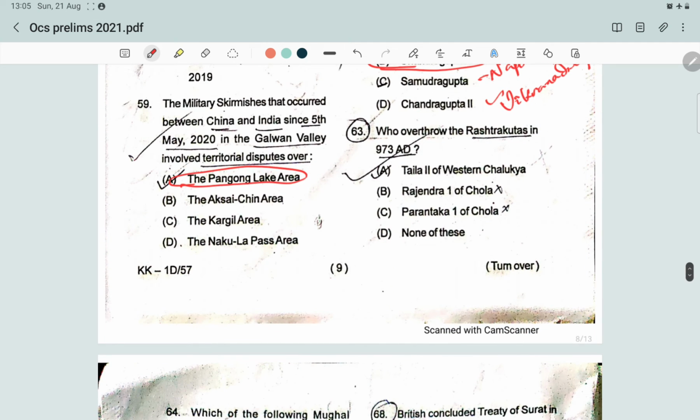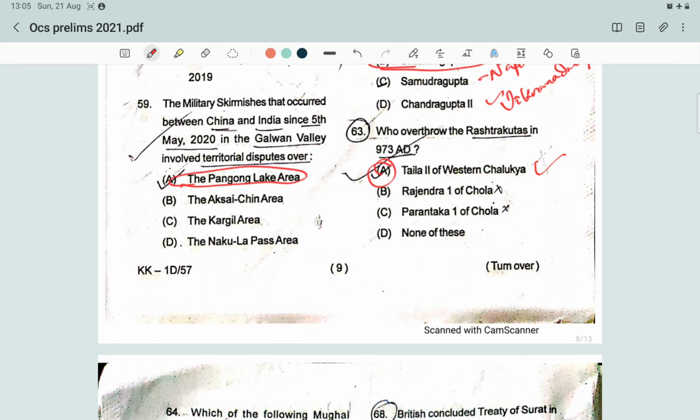Next question. Who overthrew the Rashtrakutas in 973 AD? In 973 AD, the Rashtrakuta dynasty was overthrown by Taila II of Western Chalukya, who was a feudatory of Krishna III.